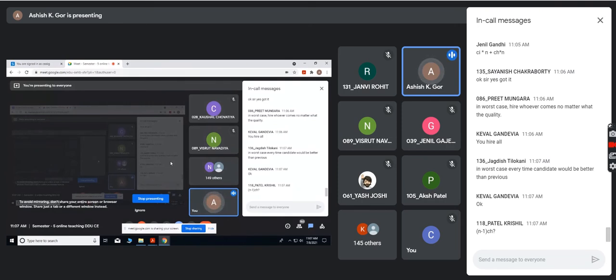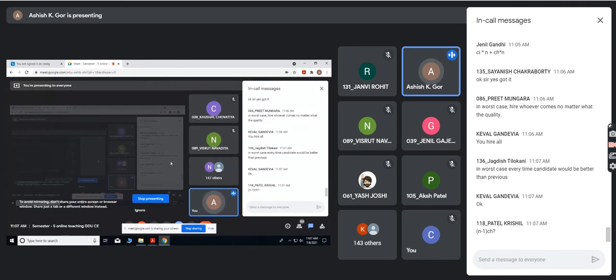On the second day, you find that the second candidate is better than the first one, so you hire the second one. On the third day, you find that the third is better than both of the first two, so you hire the third one. So on each day, you fire an existing candidate and hire a new candidate. That happens when the candidates come in strictly increasing quality.